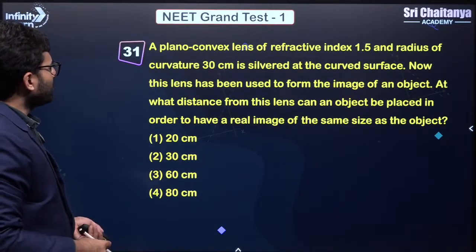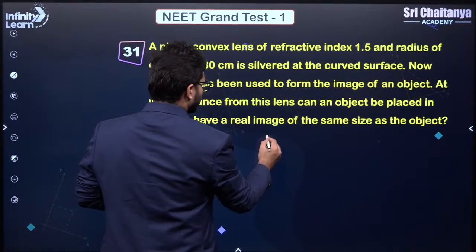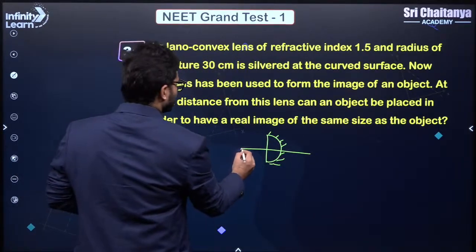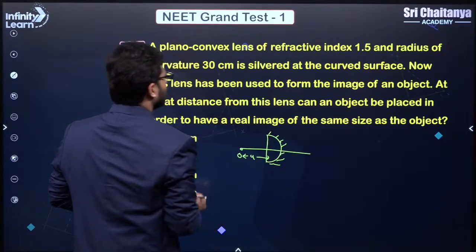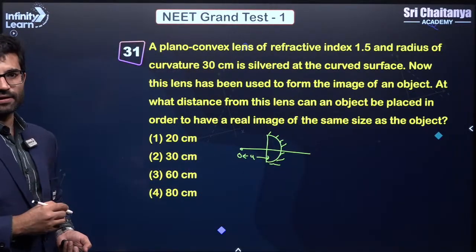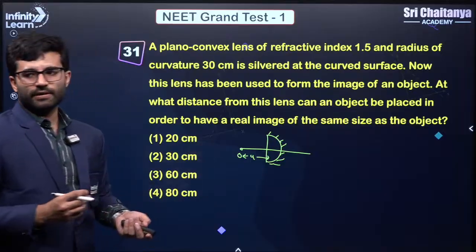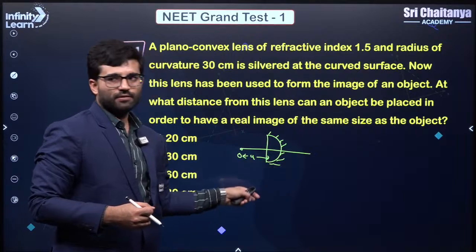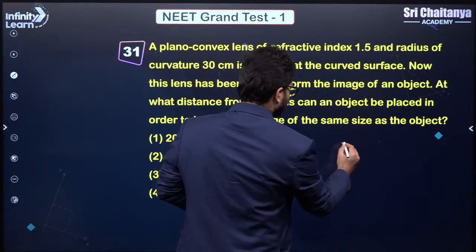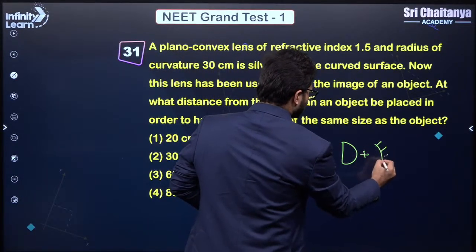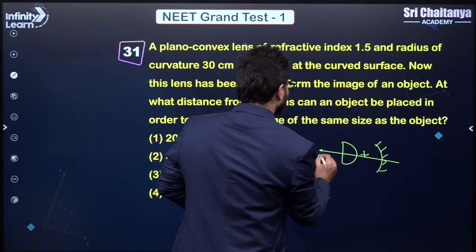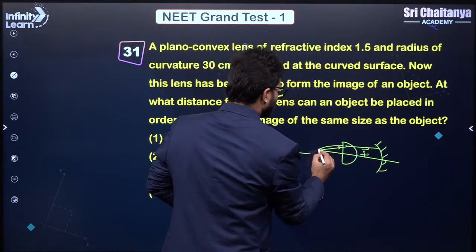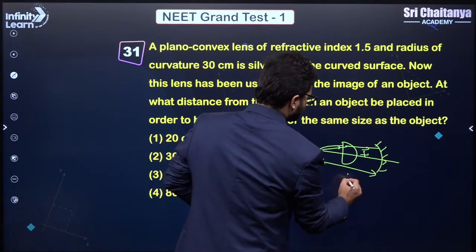Next, a plano-convex lens. So this is the lens and we are silvering it from here, right? Correct? Now we have an object which is here at some distance u, and they are saying that it should form the image at the same point, right? When will the object form the image at the same point? When it is at the center of curvature of this mirror, right? Then only it will happen. So this is basically a combination of this lens and this mirror, correct? And for this object to form image at the same place, it will have to be at the radius of curvature of this mirror.